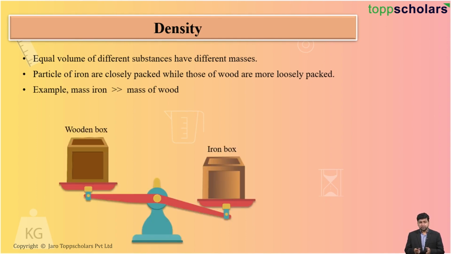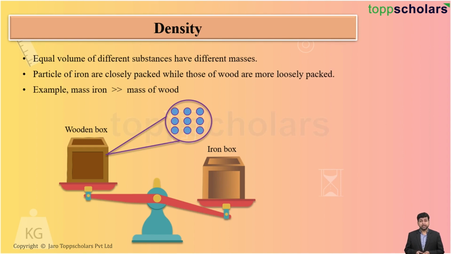Can you see here? The shape of the wooden box and the iron box is exactly the same. But when you weigh them, the wooden box has less mass, whereas the iron box has higher mass. The reason behind that is, when you consider wood, again they have a large spacing, whereas in the iron box, the particles are highly packed. Because of that, they have the same volume but different masses.